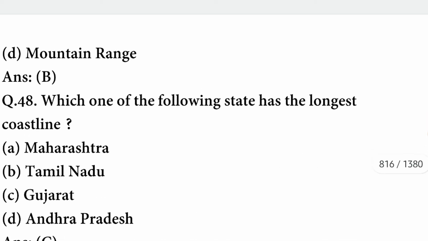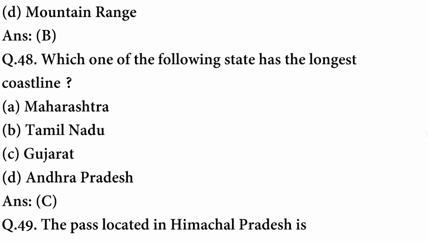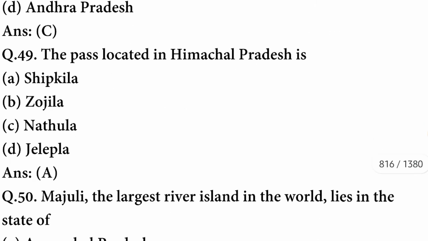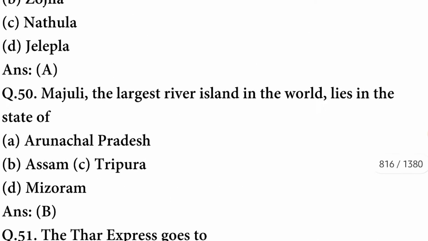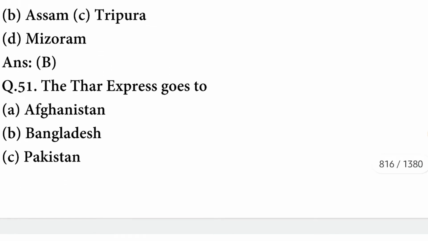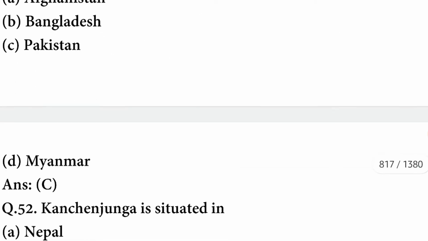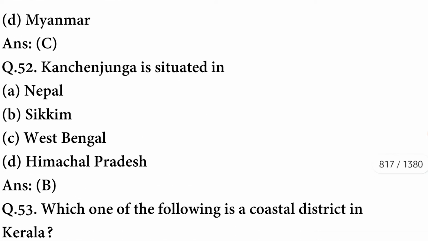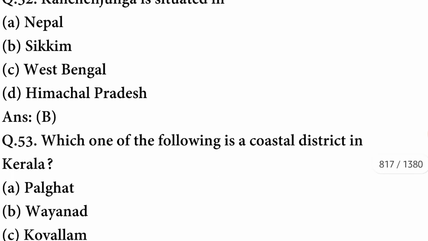Loktak is a lake. Which one of the following states has the longest coastal line? The state is Gujarat. C option is correct. The pass located in Himachal Pradesh is Shipki La. Majuli, the largest river island in the world, lies in the state of Assam. B option is correct. The Thar Express goes to Pakistan. Kanchenjunga is situated in Sikkim.